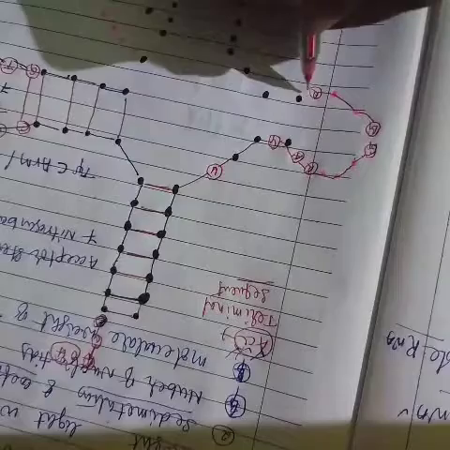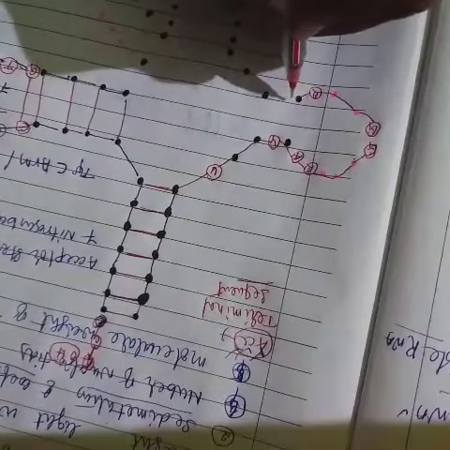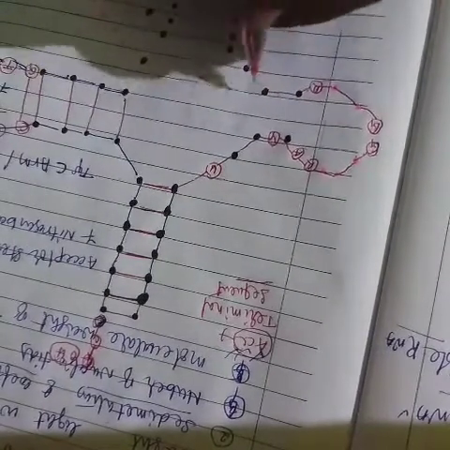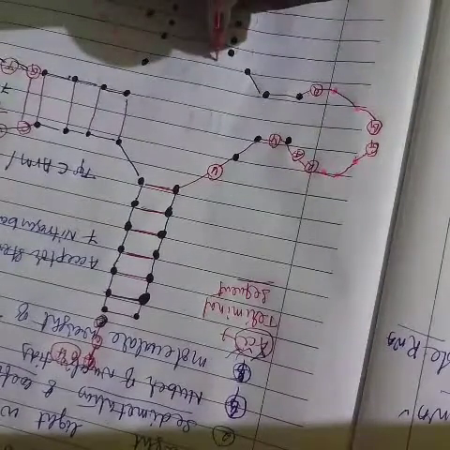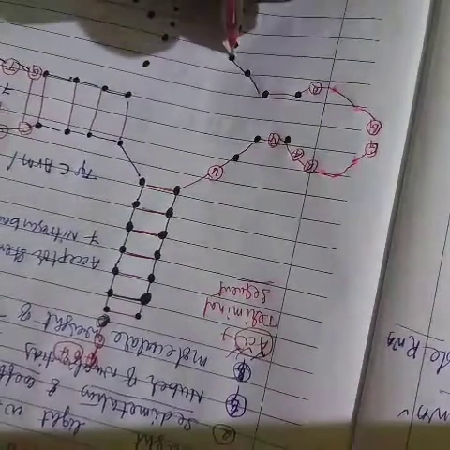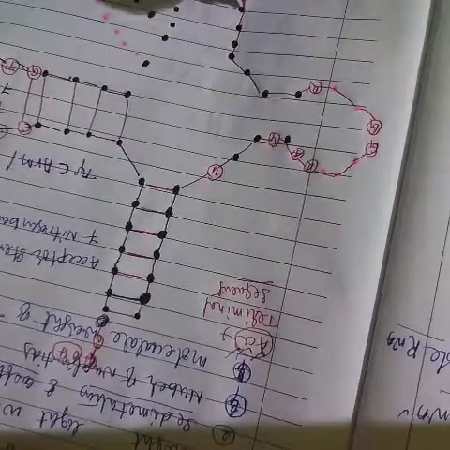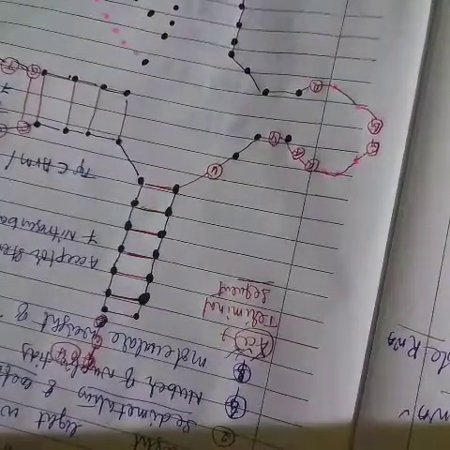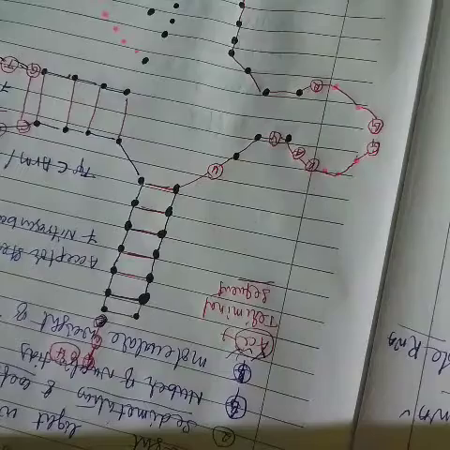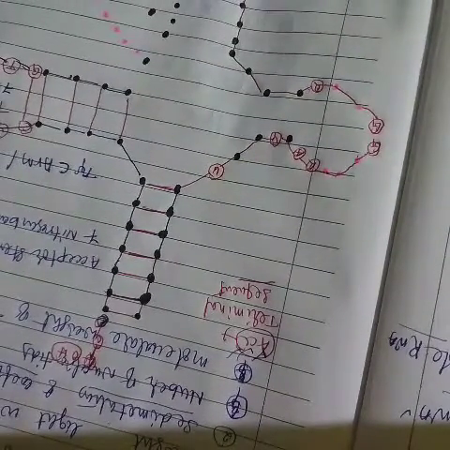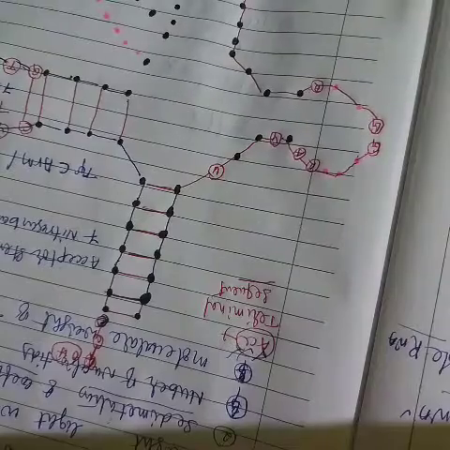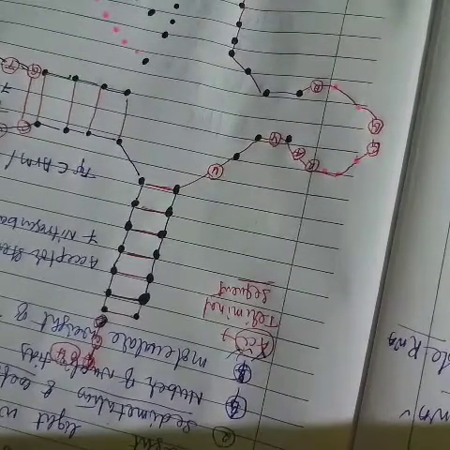Keep it in your mind. Show them the structure: Y and U.